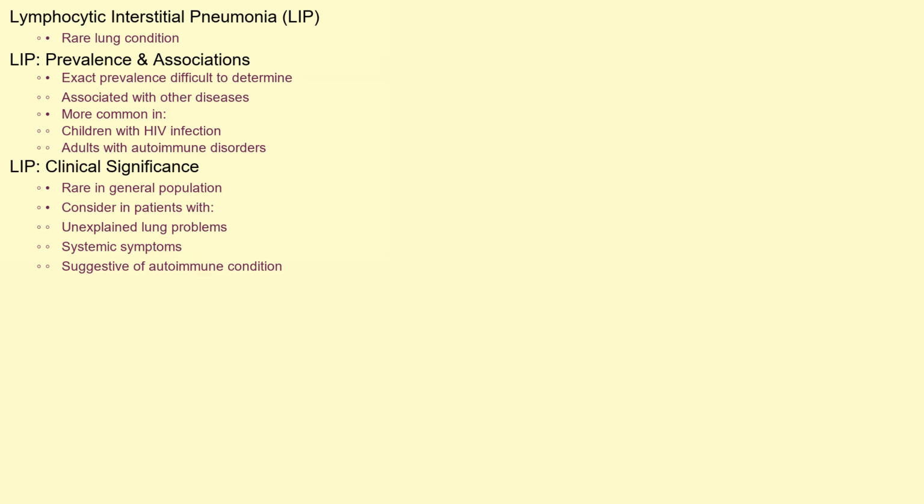LIP is a relatively rare condition. Due to its association with other diseases, pinpointing the exact prevalence is challenging. It's more commonly diagnosed in children with HIV infection and in adults with autoimmune disorders. While rare in the general population, LIP is an important consideration in patients presenting with unexplained lung problems, especially when accompanied by systemic symptoms suggestive of an underlying autoimmune condition.